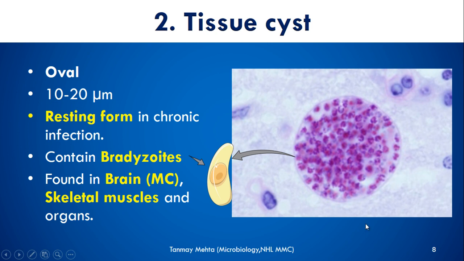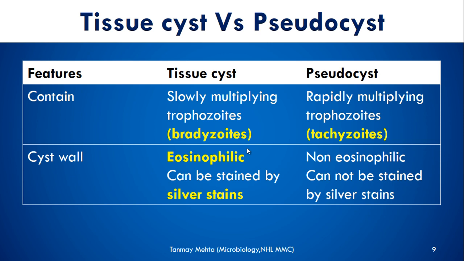Bradyzoites are usually oval in shape. They are slightly larger, 10 to 20 micrometers, and they are the resting form, usually seen in chronic infection. So acute infection: trophozoite; chronic infection: bradyzoite. They are usually found in the brain, skeletal muscles, and other internal organs.